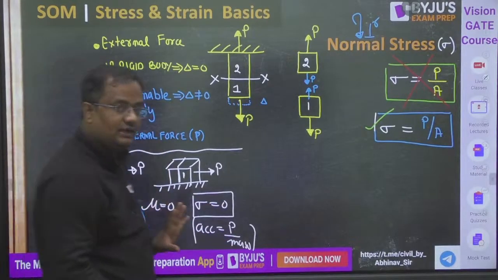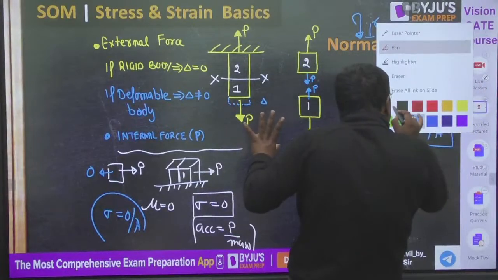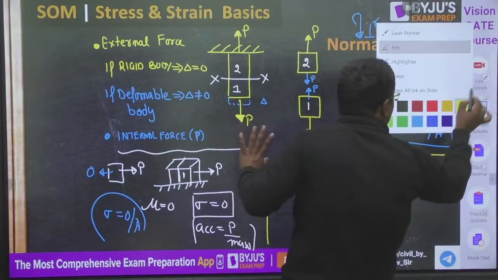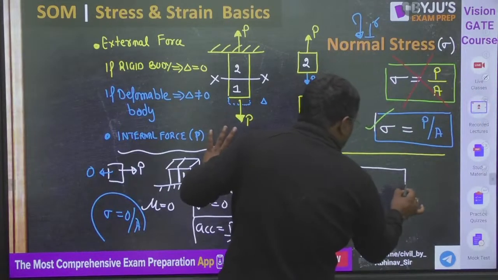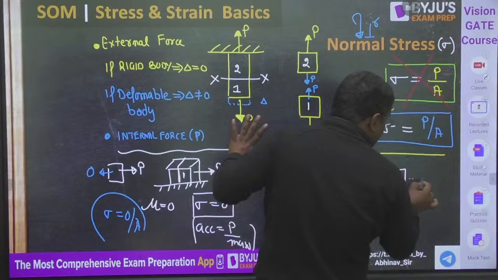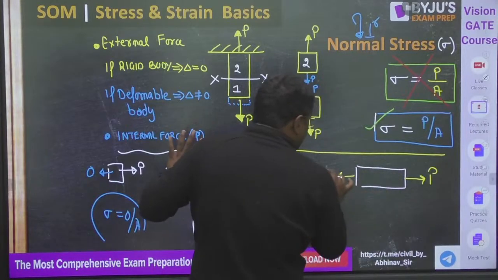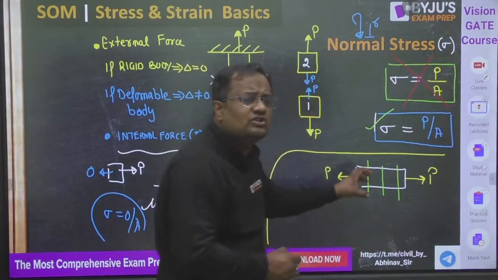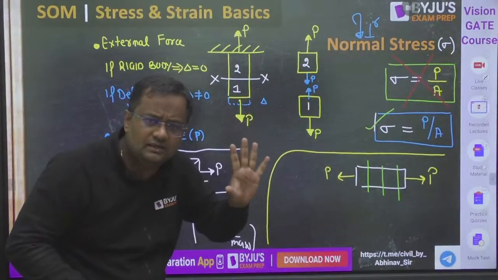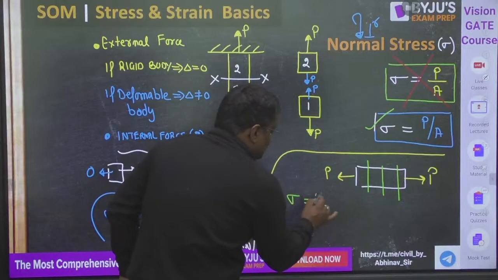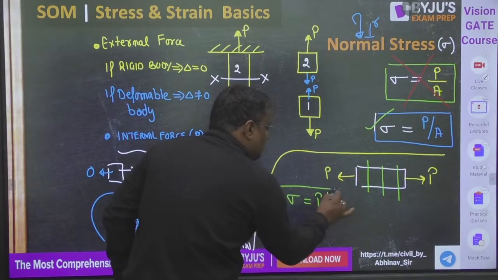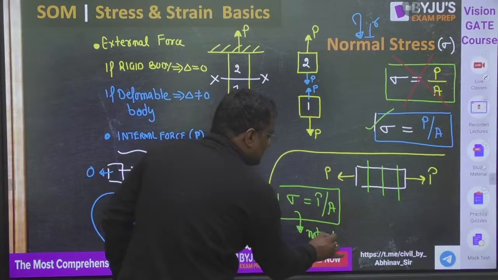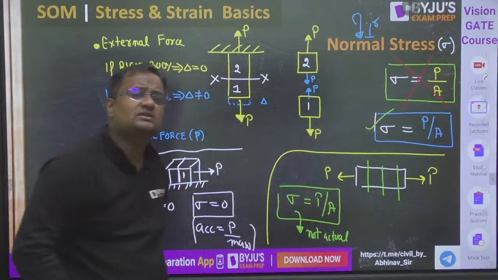One more thing very important here, guys. Many of the teachers are not telling this, but let me tell you that if this is a body and here you apply external force P, here you apply external force P, at any cross section you cut it like this, you will be getting internal force P. So you will be writing the stress is equal to internal force by area. Okay, that is correct, but it is not actual. Even this value is also not the actual stress.